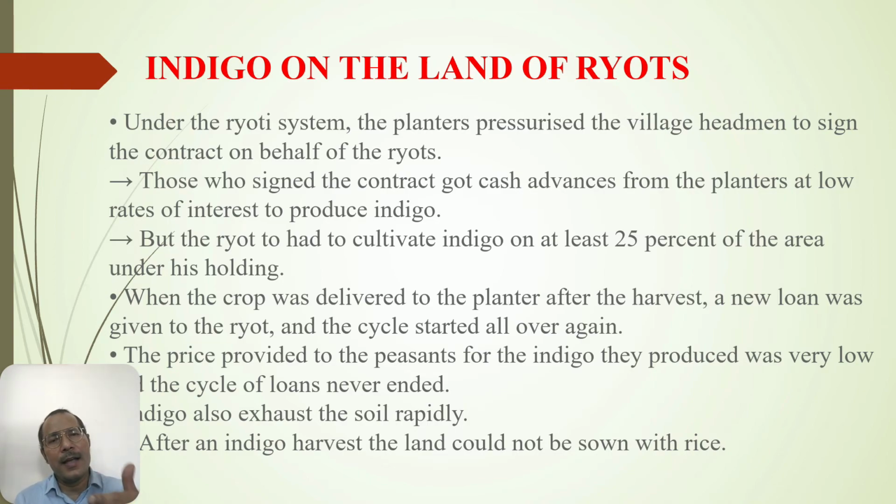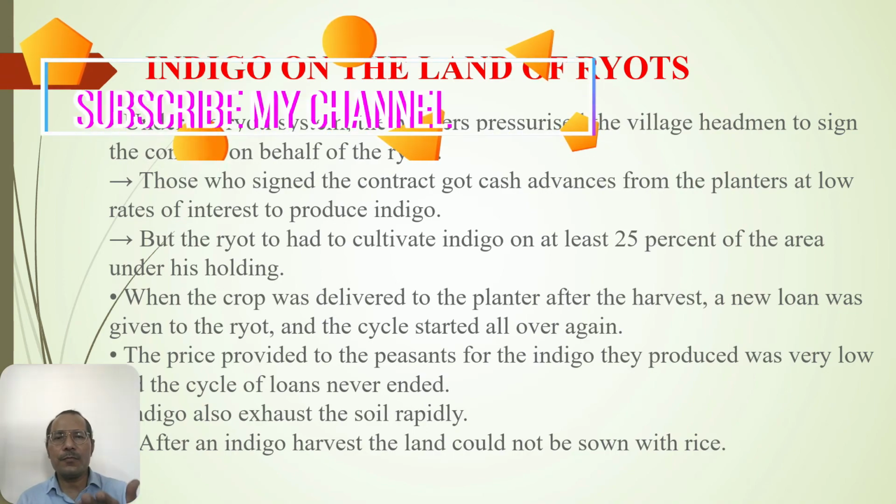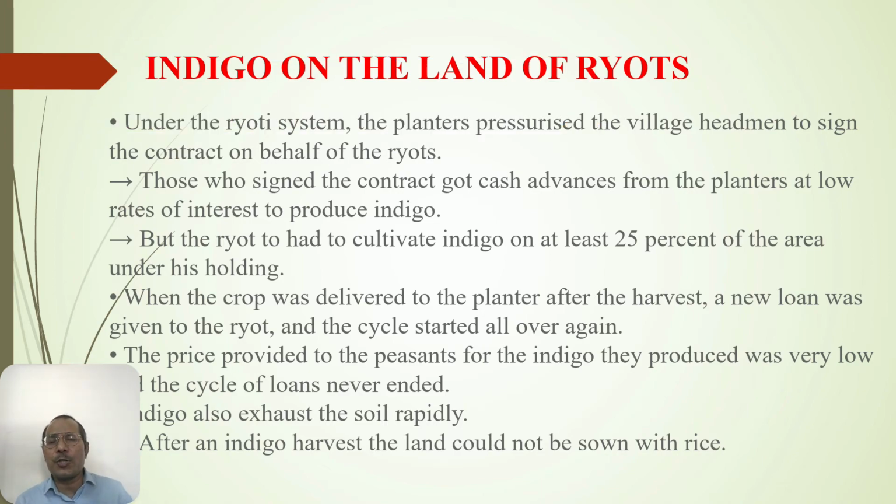Okay, please, sir, you increase the land area from 25 to 50%. We are ready to give you more. And in the meantime, the British government was pressurizing the ryot to give more and more revenue, and they were continuously increasing the revenue. Because of that, the Indian ryots were pressurized to go for this system.